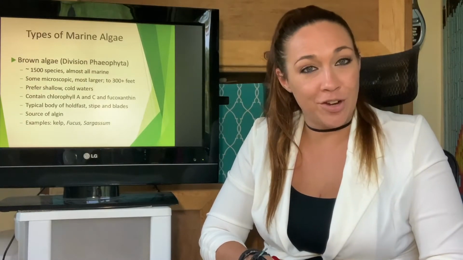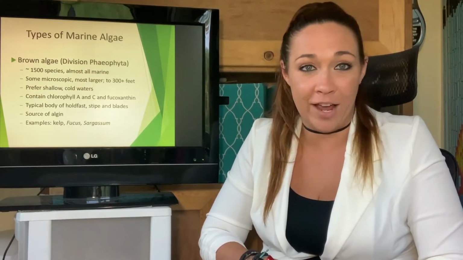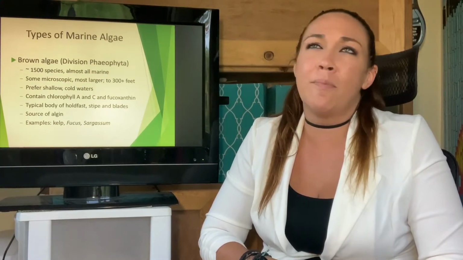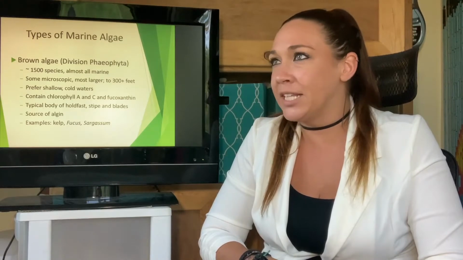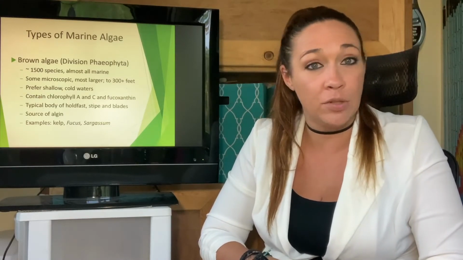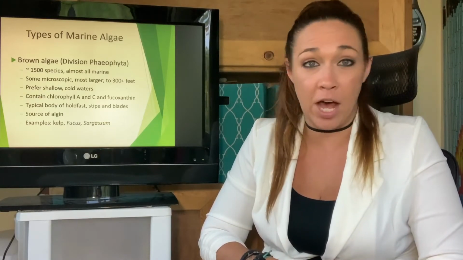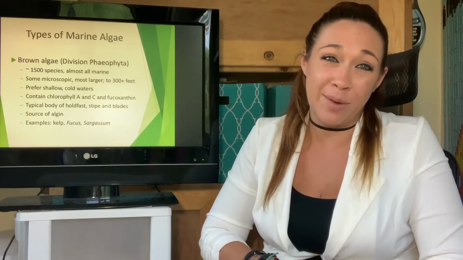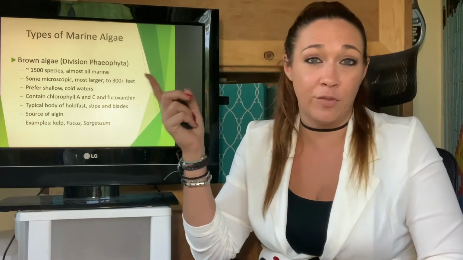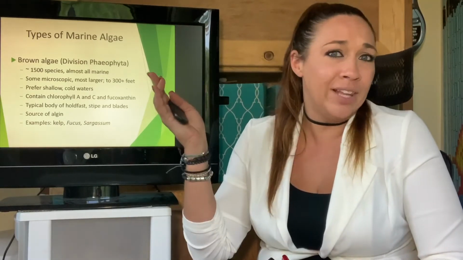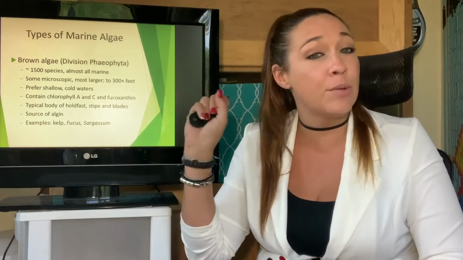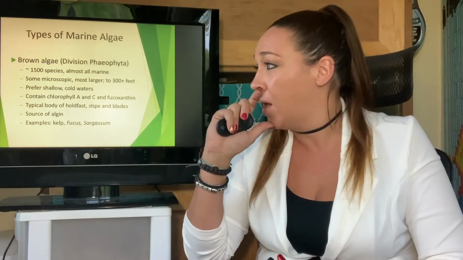The brown algae are next. These are the division Phaeophyta. These guys are microscopic to macroscopic. That's pretty much all of the algae. But these guys do like it shallow and they do like it colder. They do not like hot waters. So if the temperature gets too hot, and a lot of times off our California coast it does, especially during El Nino years where the water's really warm, people love it. Algae hates it. Specifically the brown algae really don't like it.